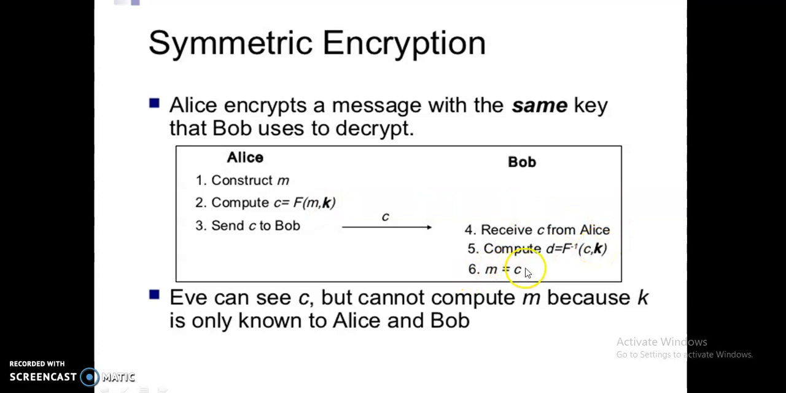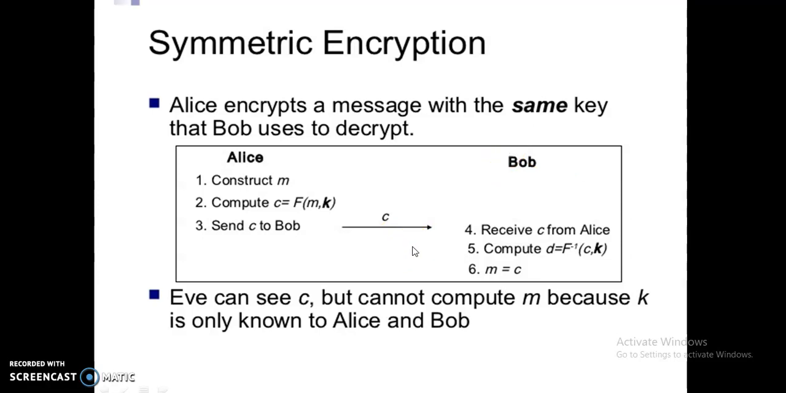So finally, we have received this C equal to M. M means the message M that the sender sent. Here the cipher text, if those are equal, then the message was received successfully by the receiver. Eve can see C. The eavesdropper can see the message C, but cannot compute M, because K is only known to Alice and Bob. Okay. Keep it in mind.